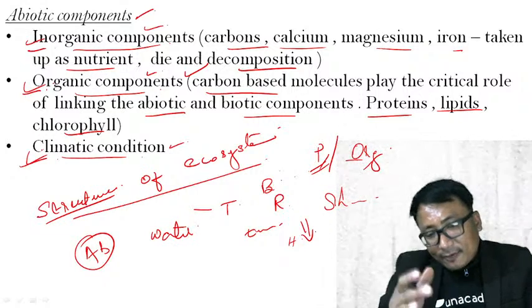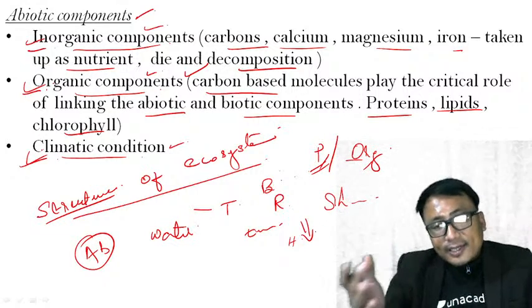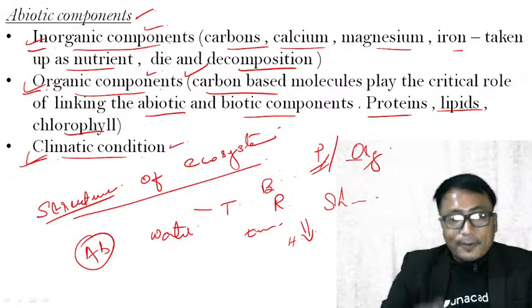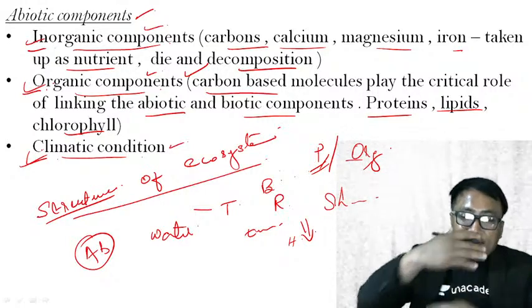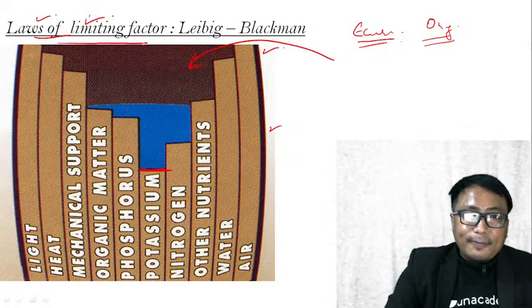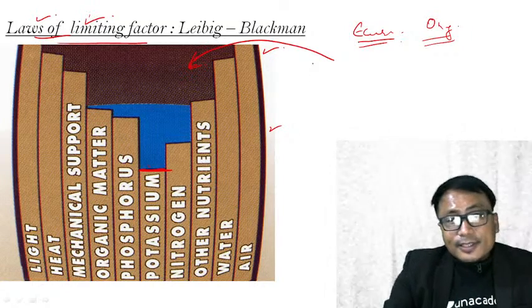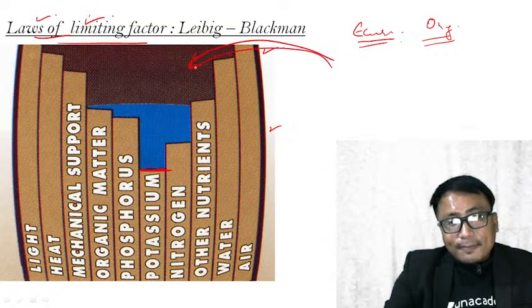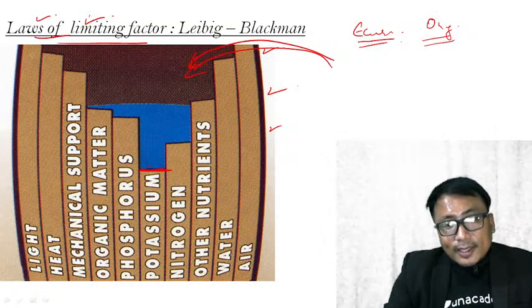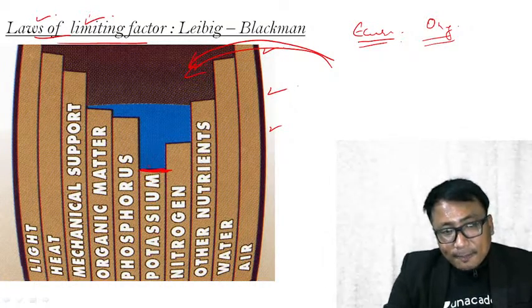On the other hand, different organisms require different amounts of all of this. Now, the interplay among themselves is defined by this law of limiting factor. I have just given you an example. The level of water that this barrel can hold is the lowest level in the barrel.